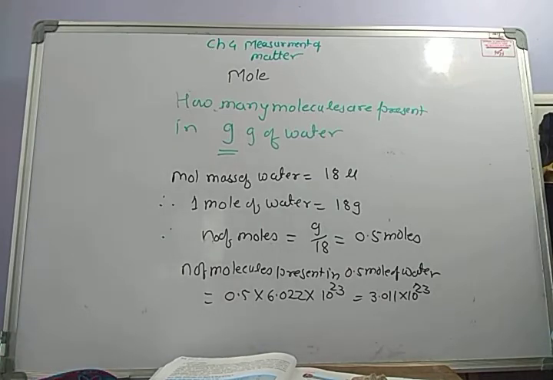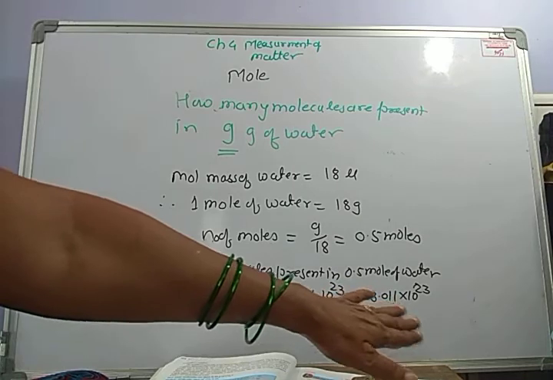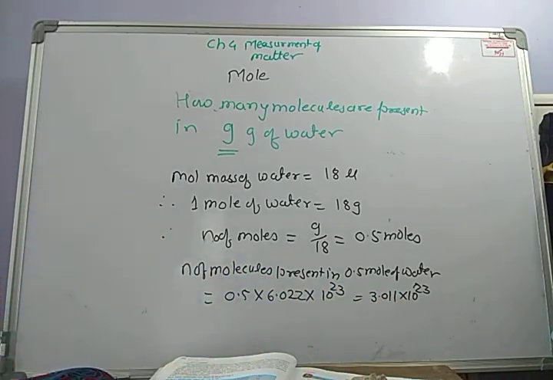That means 9 gram of water contains 3.011 into 10 to the power 23 molecules of water.